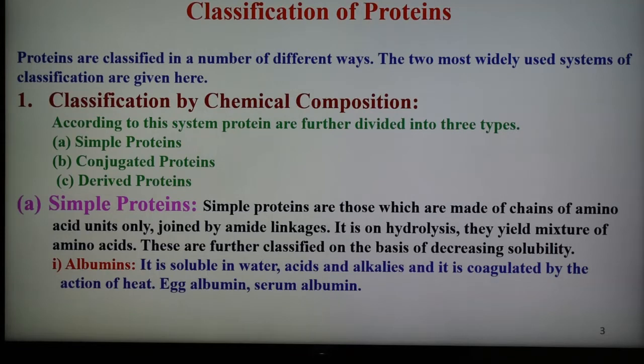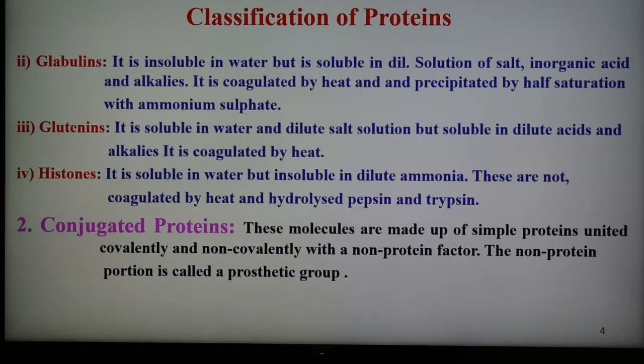The first is albumin. It is soluble in water, acid, and alkali, and it is coagulated by the action of heat. Examples of albumin are egg albumin, serum albumin, and lactalbumin. Second is globulin.